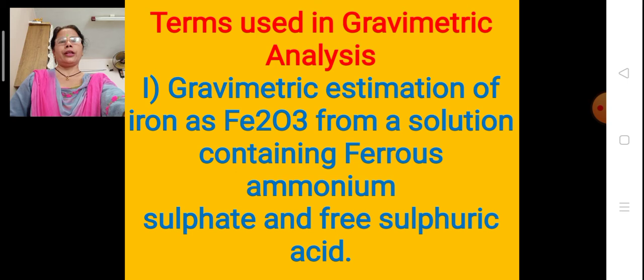The terms used in gravimetric analysis that we have to understand: gravimetric estimation of iron, the first practical, as Fe2O3 from a solution containing ferrous ammonium sulfate and free sulfuric acid. It is a mixture of unknown quantity, supplied to you in a flask. We have to estimate the iron quantity present in it. In this gravimetric practical, we have to take the iron from the solution in a pure state. The result will come in grams per liter.